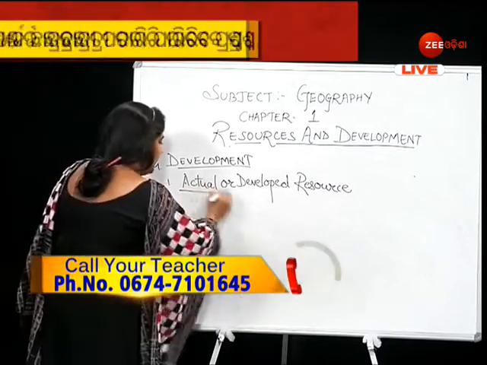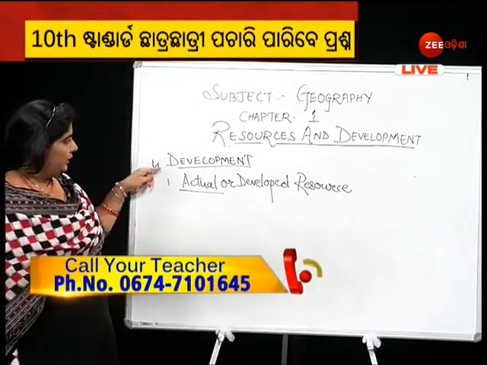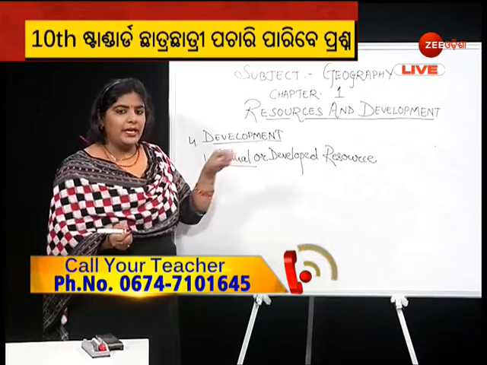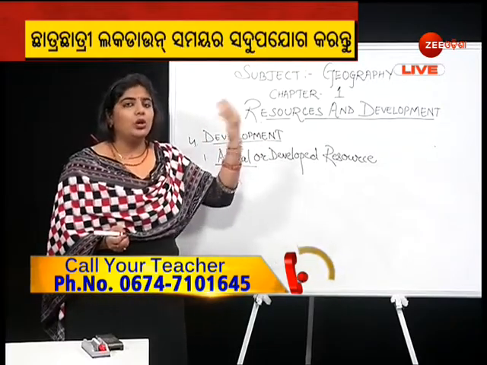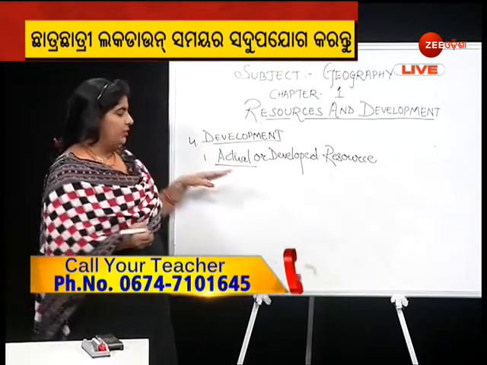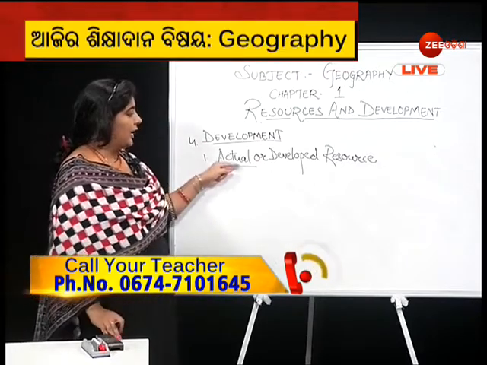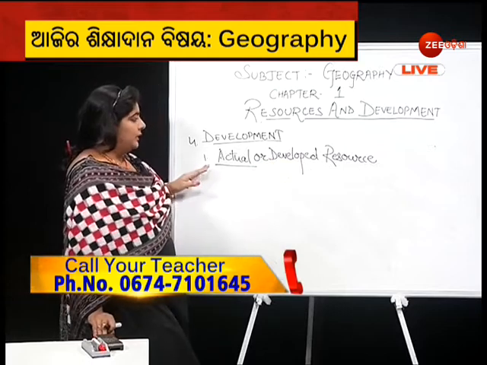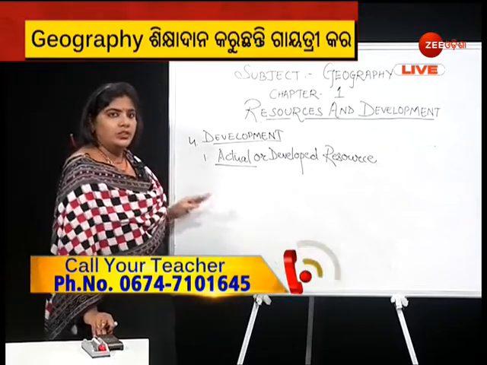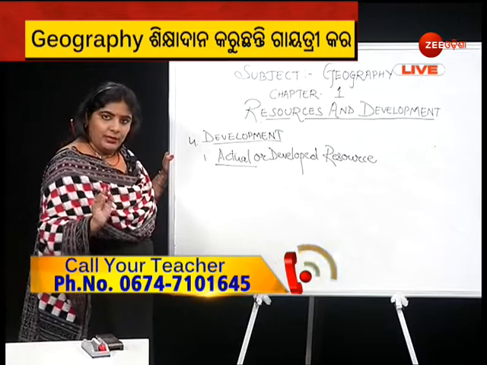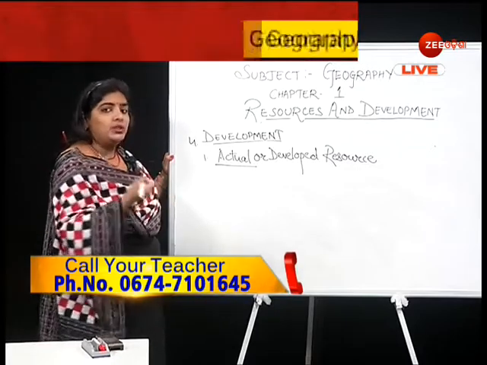Now, what is this? On the basis of development, so it is like on the rate of development. We divide the resources into major parts. Number 1 is your actual or developed resource. These are the resources which are actually developed and we are using them currently.